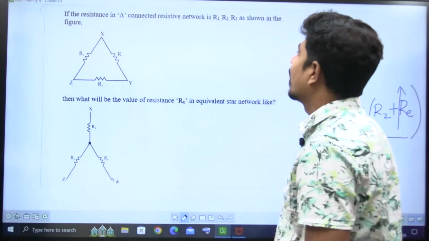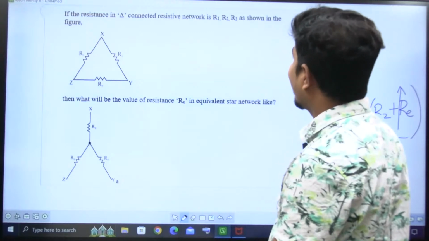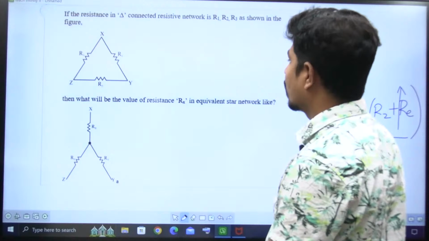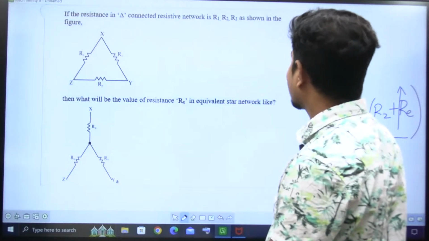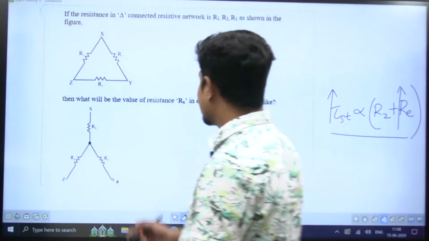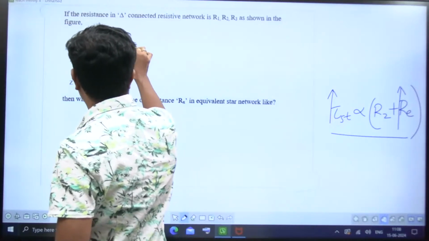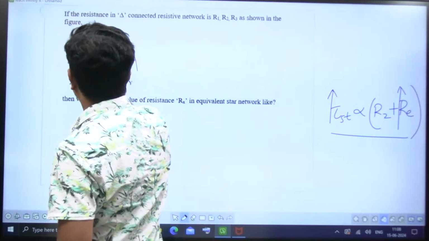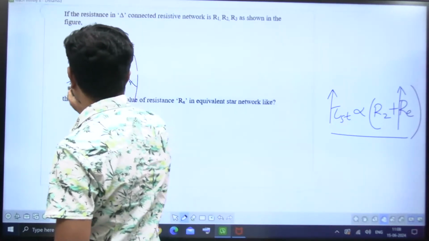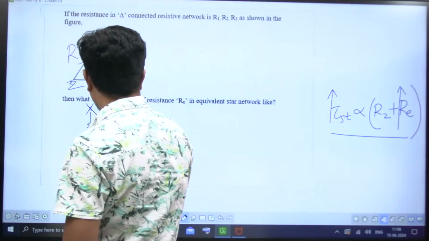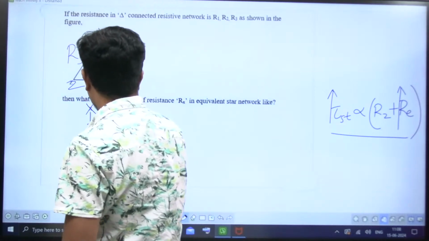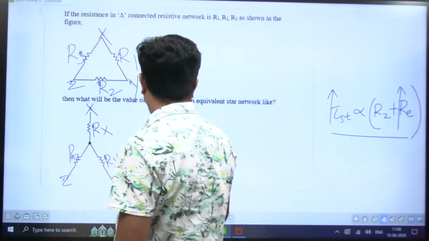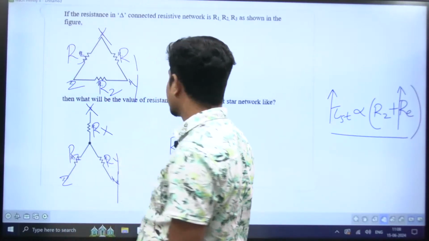The next question is about the resistance in a delta connected resistive network R1, R2, R3 as shown in figure. What will be the resistance Rx in the equivalent network? So this is R1, this is R2, this is R3, this is X, this is Y, this is Z, and this is Rx, this is Ry, this is Rz. Now Rx is equal to dash.